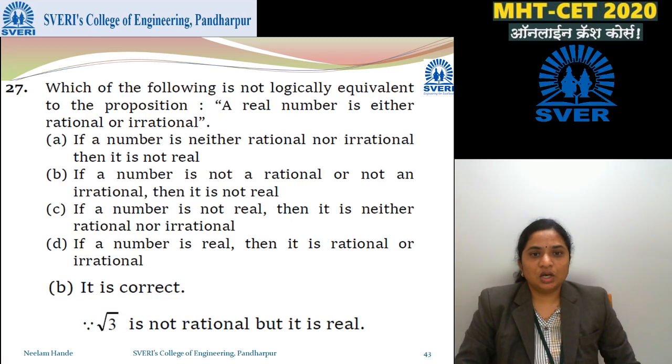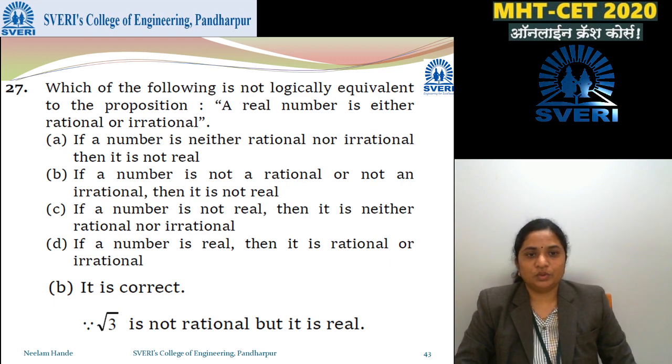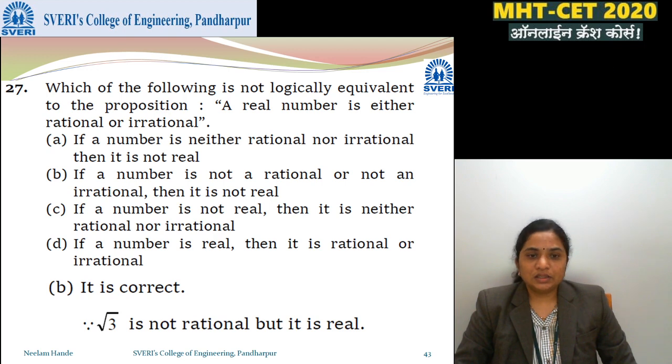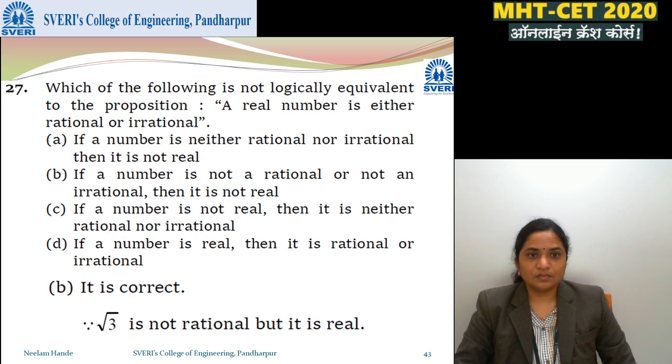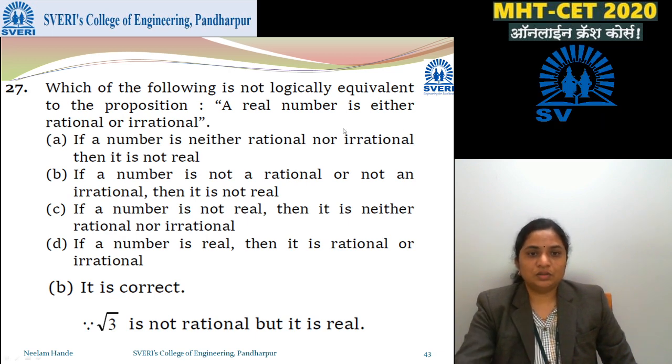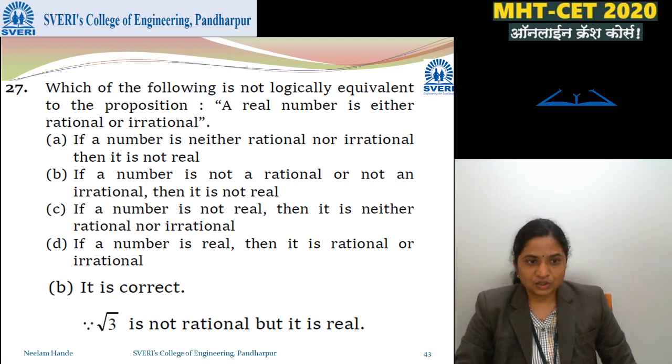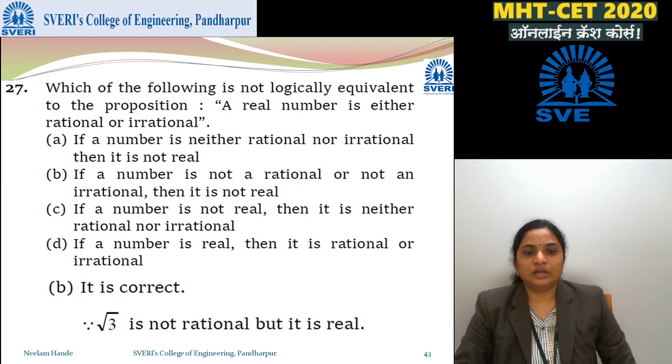Which of the following is not logically equivalent to the proposition: a real number is either rational or irrational? So now you have to read all the options. First is, if a number is neither rational nor irrational, then it is not real. It is not true, because this is a true statement. Second, if a number is not rational or not irrational, then it is not real.